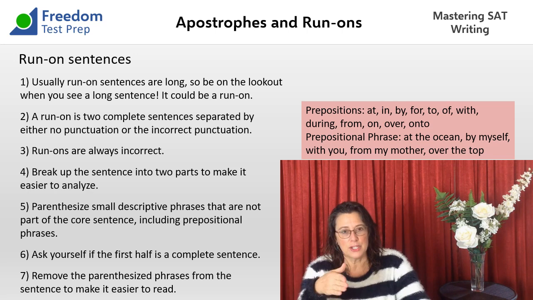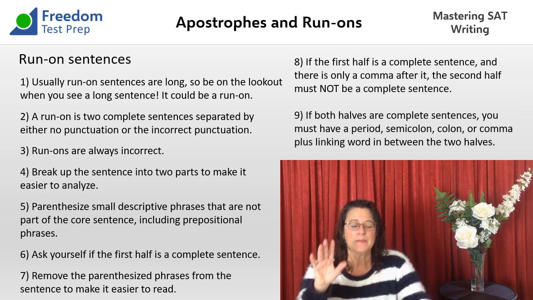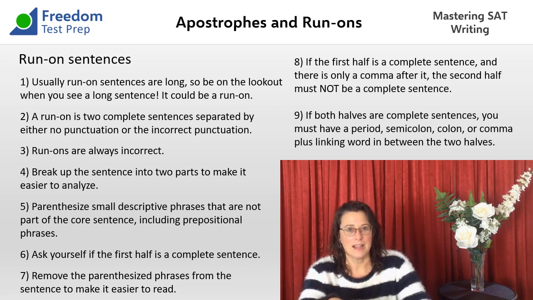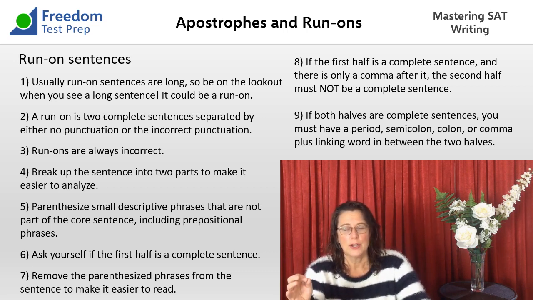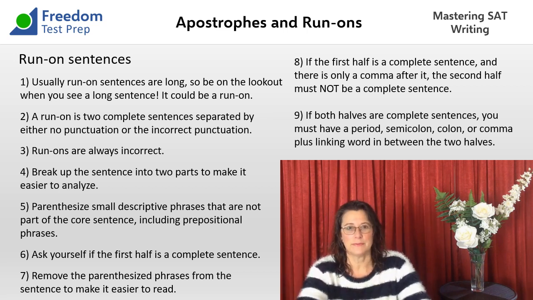Now, if you look at the punctuation, there's just a comma, and there's no linking word after it. So here's how you fix a run-on sentence. When you're starting with a full sentence, you either have a comma and a linking word like and or but, or you have a period and then you start the next sentence, or you have a semicolon. You could also have a colon. Okay, those are your choices. But you cannot have two complete sentences separated only by a comma.